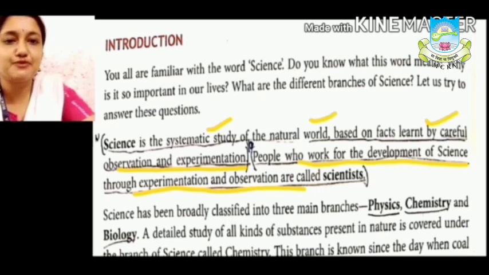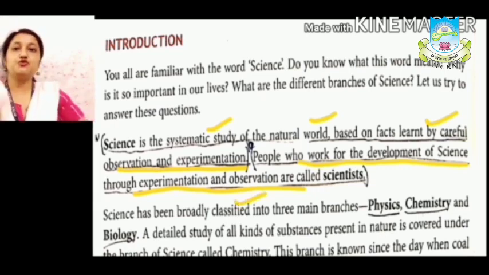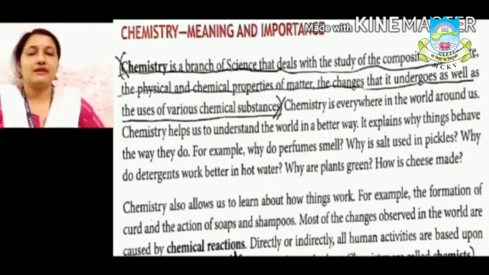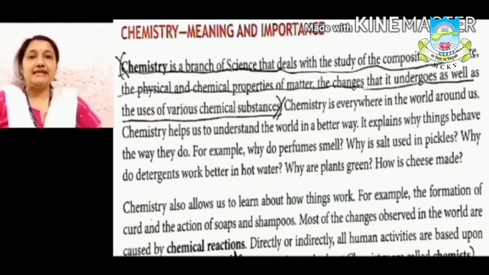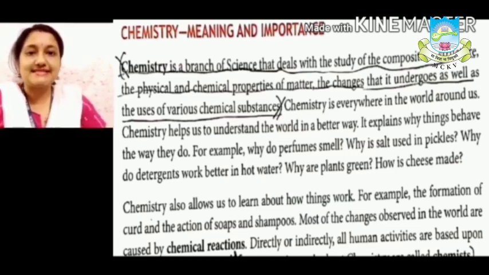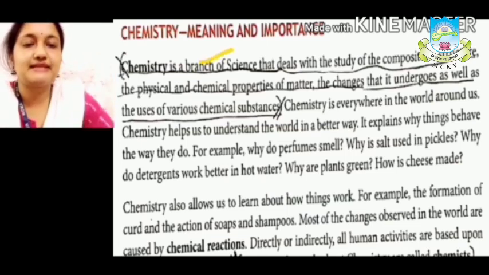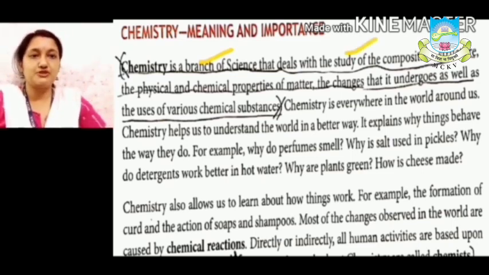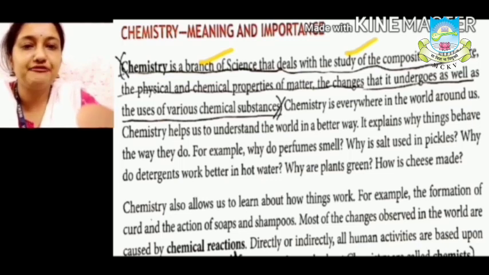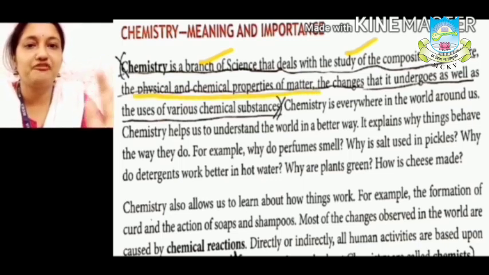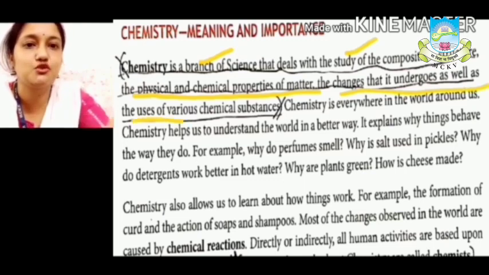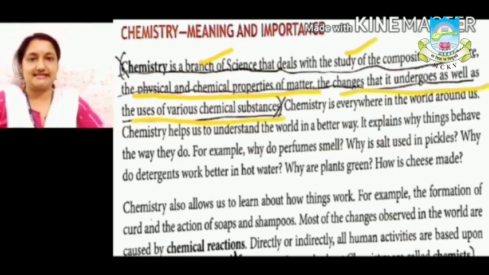Now, science has been broadly classified into three main branches: physics, chemistry, and biology. Chemistry, meaning and importance. What is chemistry? Chemistry is a branch of science that deals with the study of the composition, structure, the physical and chemical properties of matter, the changes that it undergoes, as well as the uses of various chemical substances.